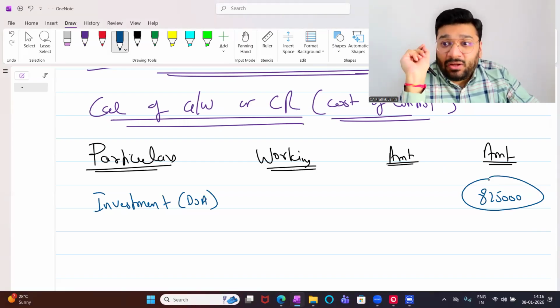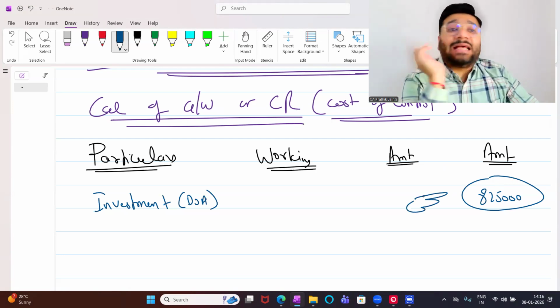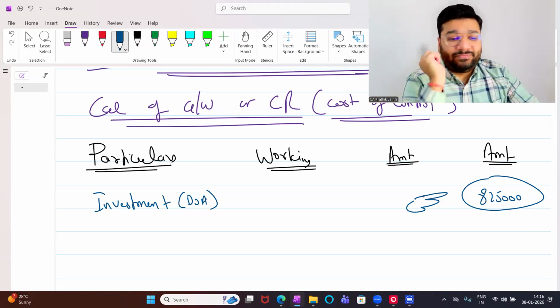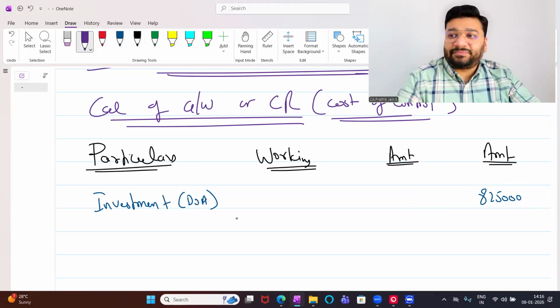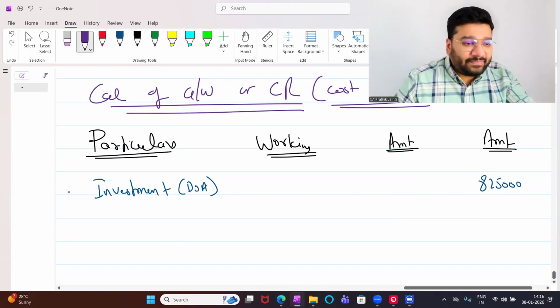But I'm just putting a point in your head that in future we'll be adjusting 825 as per accounting standard 13. So you have to complete accounting standard 13 very soon. Most probably it will come Monday or Wednesday. Now, today no adjustment, leave it.